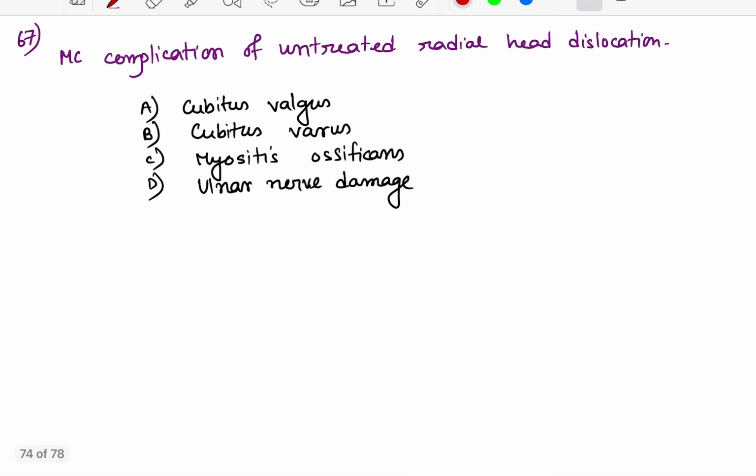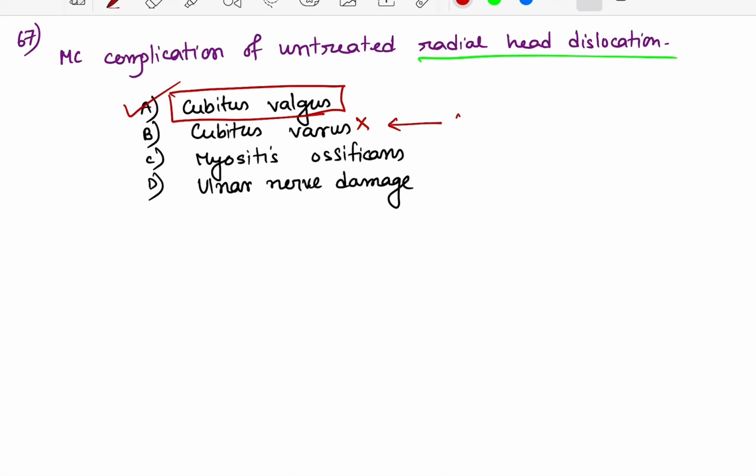Coming to question number 67, most common complication of untreated radial head dislocation. Is it cubitus varus? No. Is it cubitus valgus? Yes. Most common complication following untreated radial head dislocation is cubitus valgus. Cubitus varus is usually seen after untreated supracondylar fracture of humerus, not ulnar nerve damage, and also not myositis ossificans.